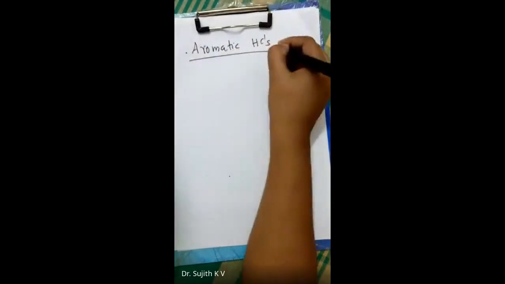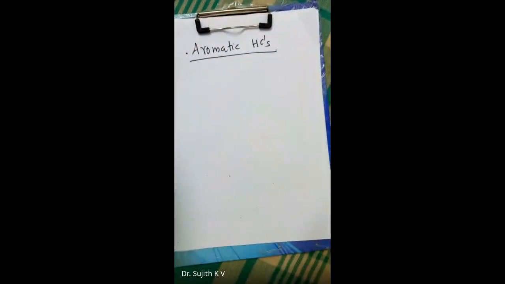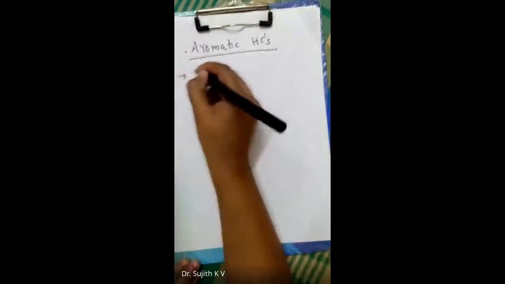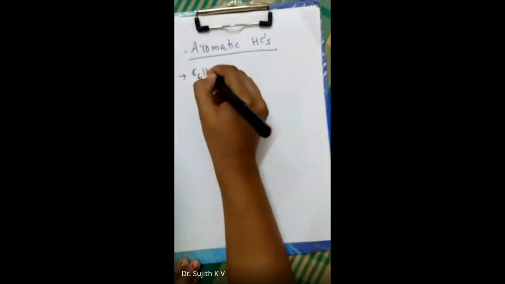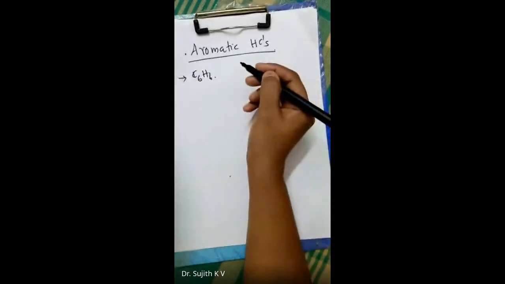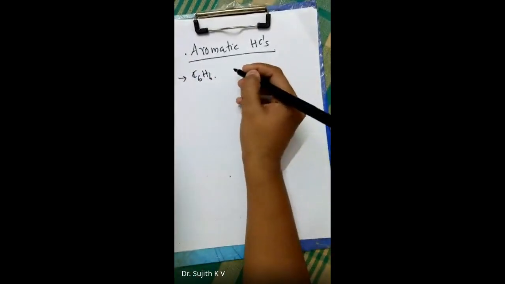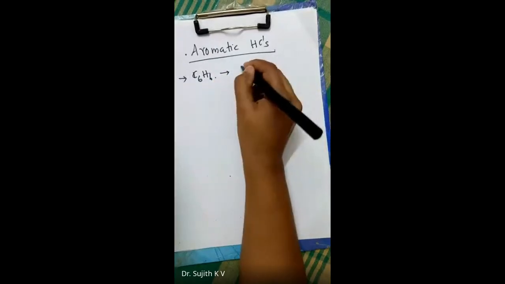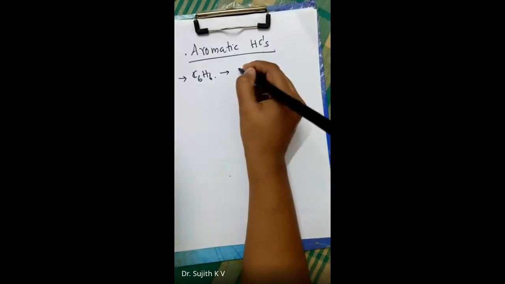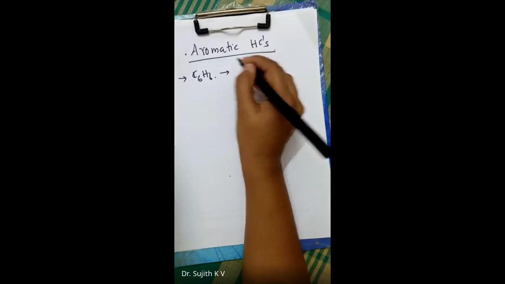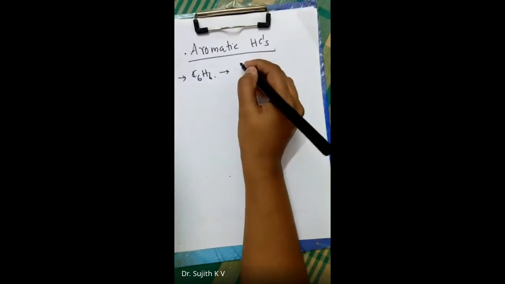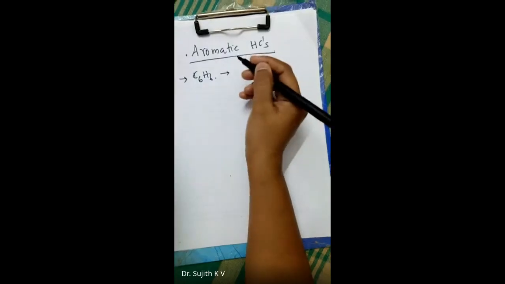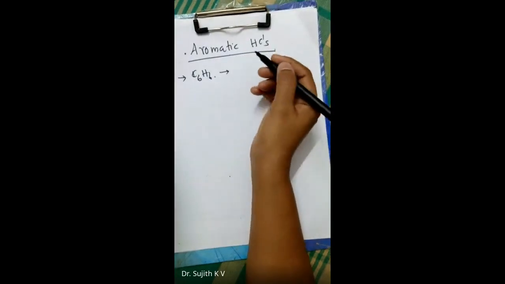Aromatic hydrocarbons. The most common and important aromatic hydrocarbon we know is benzene, that is C6H6. We know that it is very stable. That's why its fragmentation is normally not done using our normal setup. The fragmentation of benzene requires a great deal of energy, so it is not usually observed.